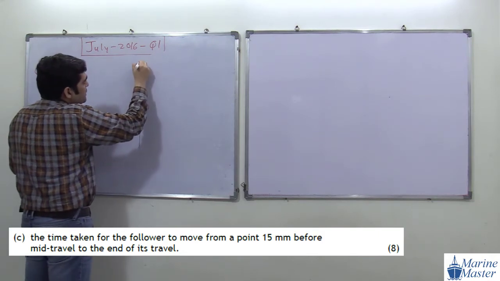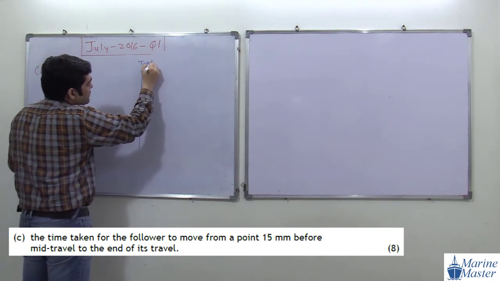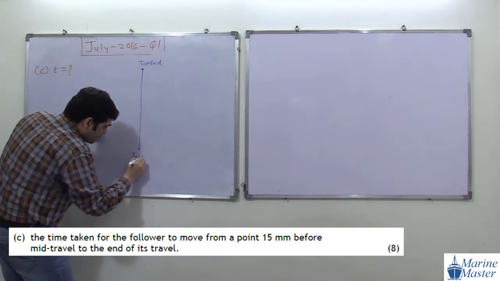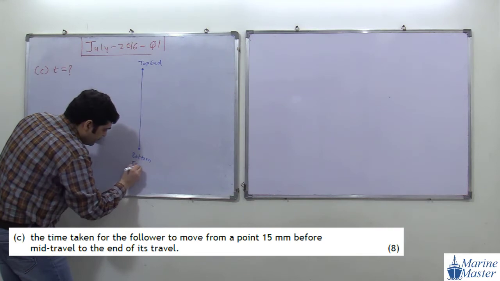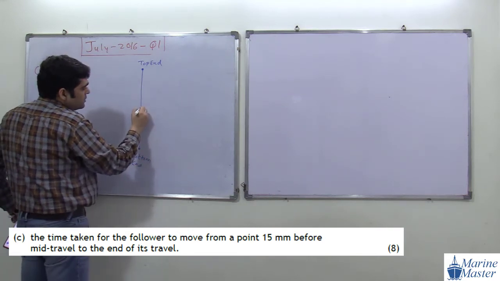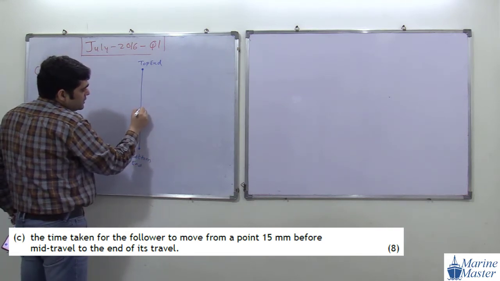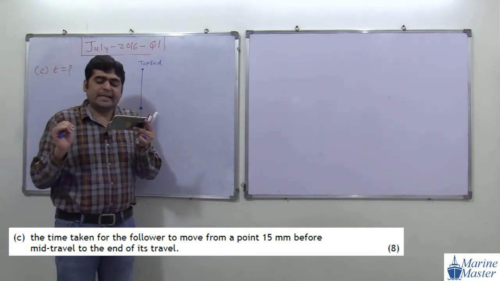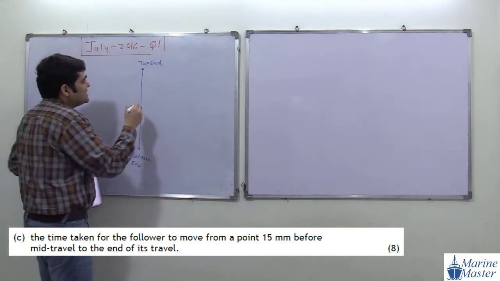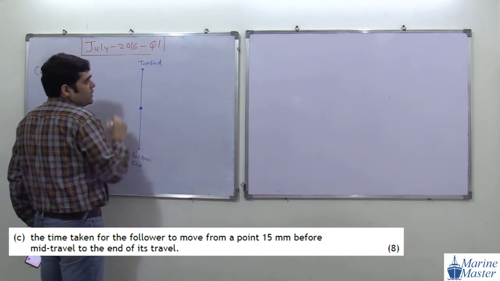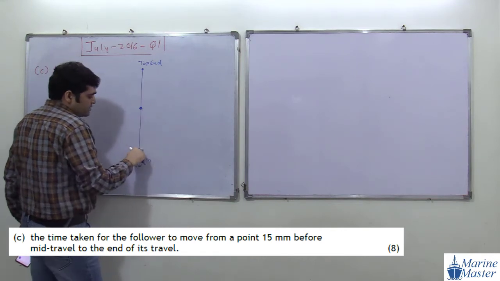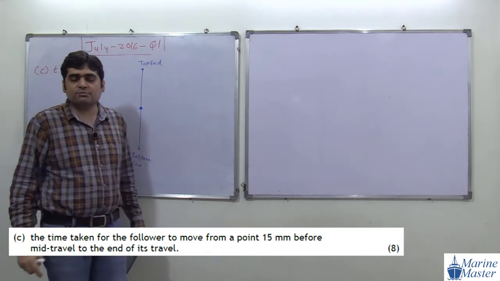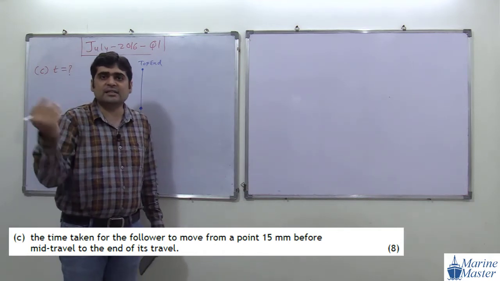This position is our top end. This position will be the bottom end. This position is our mid travel or fixed point. See, this total distance, from this point to this point, from bottom end to top end, is our travel. Okay, we discussed these things in our A part.